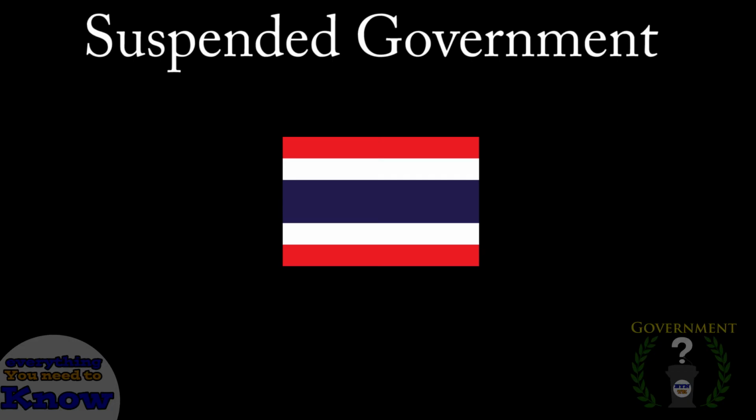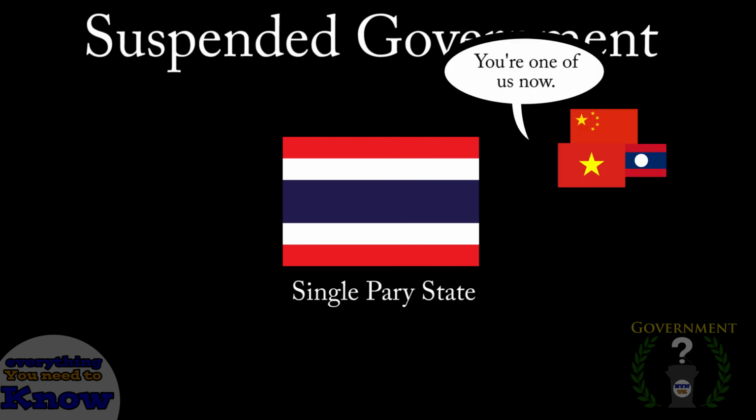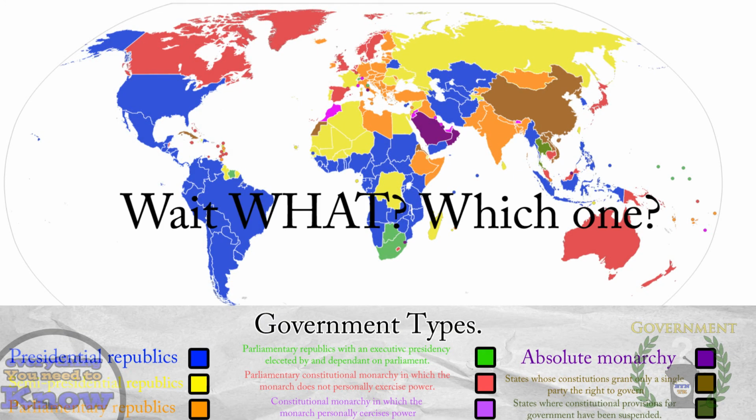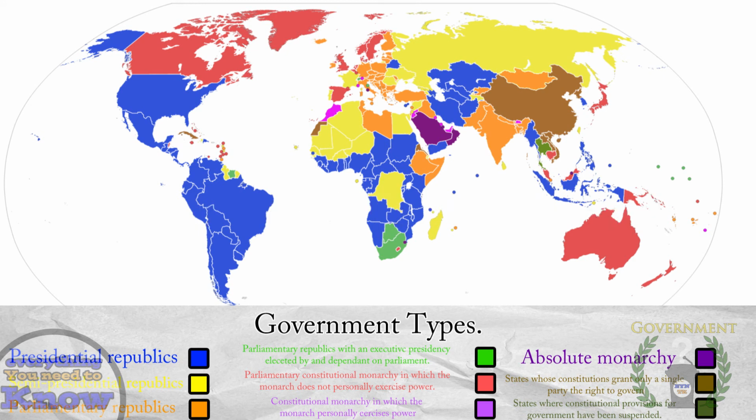The next few years we will probably see Thailand become a single-party state, but until then, they are in political limbo. And on that note, it is safe to say that we covered every government in the world, except for one. If you are very observant, you might have noticed one country that has not been in any of these categories, and that country is Switzerland.